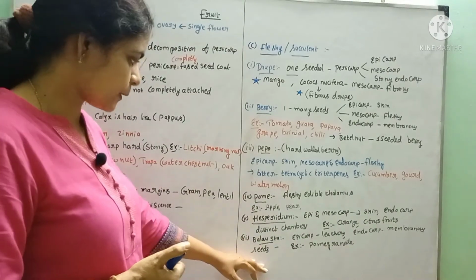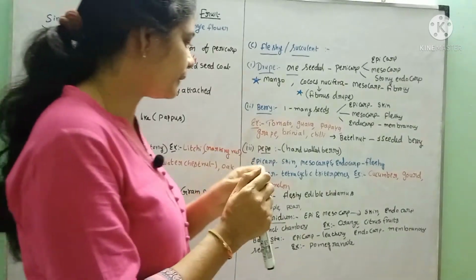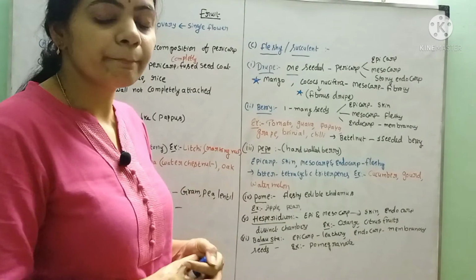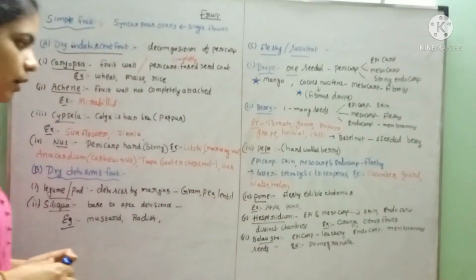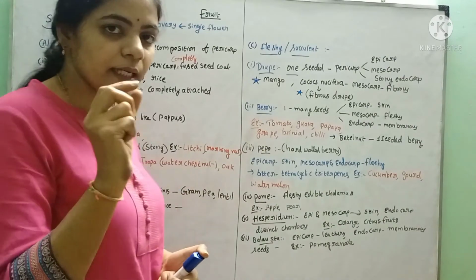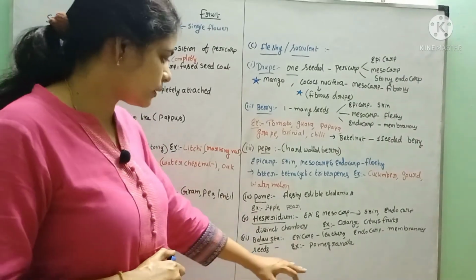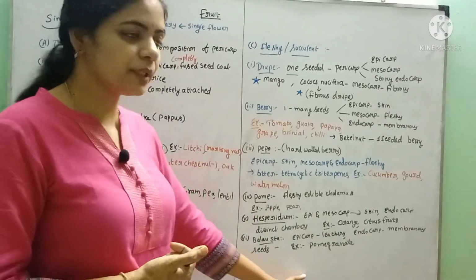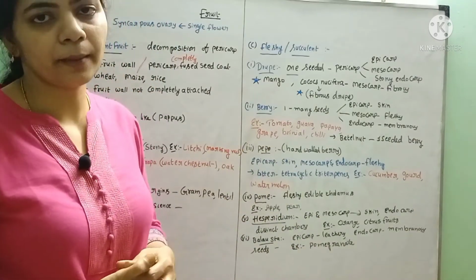Next one is Balausta. In Balausta, the epicarp is very thick and leathery, and the endocarp is membranous. But here the seeds will be distributed all over the fruit, and the seeds have a juicy texture and will be edible. The example for this is the pomegranate. So Balausta example is the pomegranate. Here examples and the names of the fruits are very important.